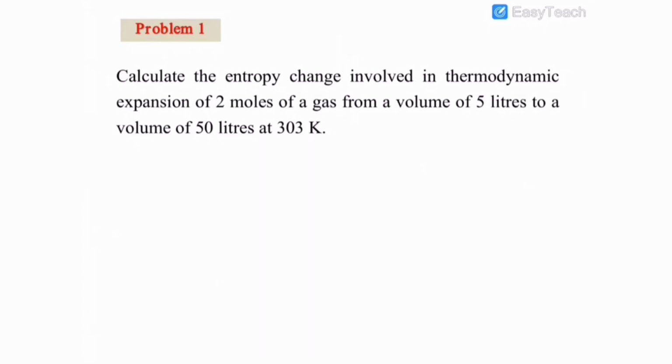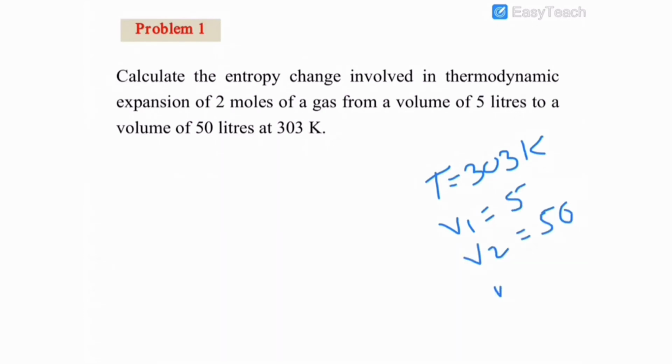Then we are going to discuss some numerical problems related to delta S of an ideal gas under different conditions. The first question is: calculate the entropy change involved in the thermodynamic expansion of 2 moles of a gas from a volume of 5 liter to a volume of 50 liter at 303 Kelvin. From this problem, the given data are: temperature is equal to 303 Kelvin, volume V1 is equal to 5 liter, V2 is equal to 50 liter, and number of moles n is equal to 2. We want to calculate delta S.